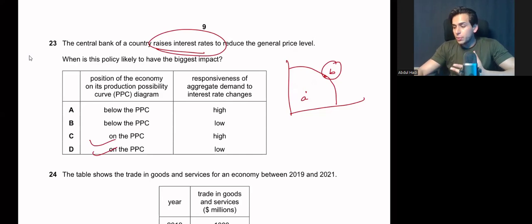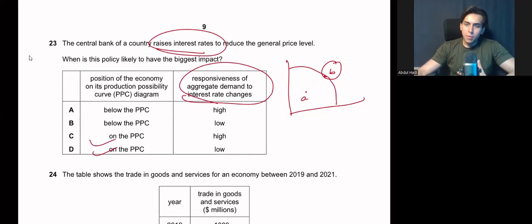Again, this part is about responsiveness. If people are not responsive towards the interest rate, it will not be of any use. So people should be highly responsive towards the change in interest rate. So the answer should be C, that they should be more responsive towards change in interest rate.